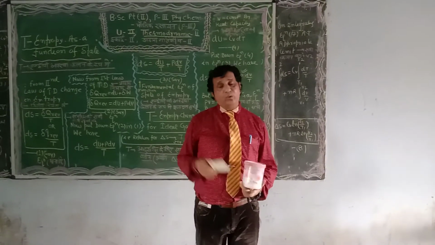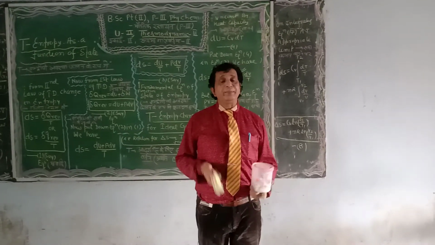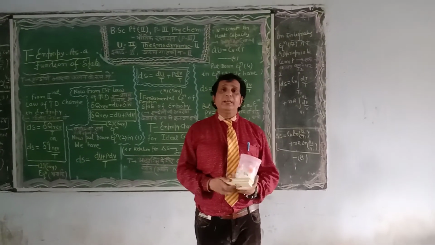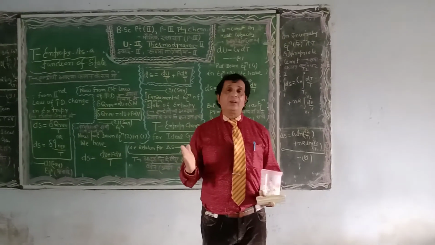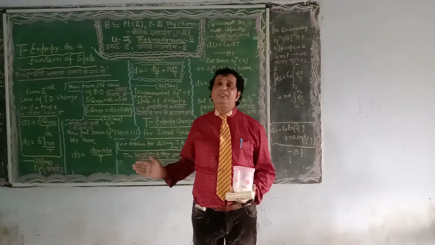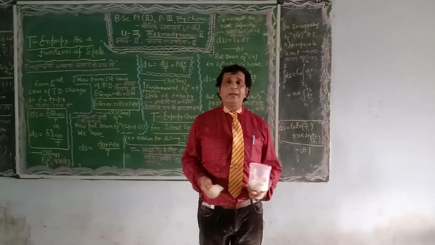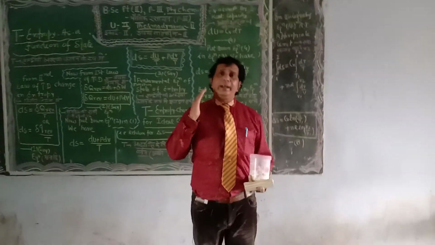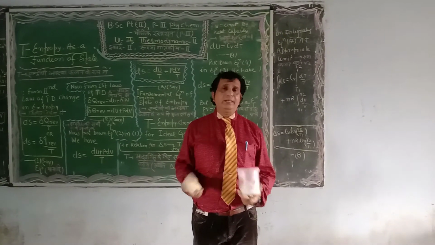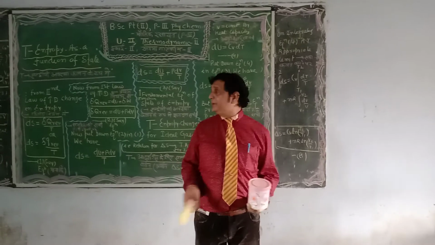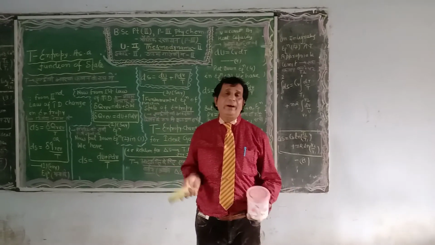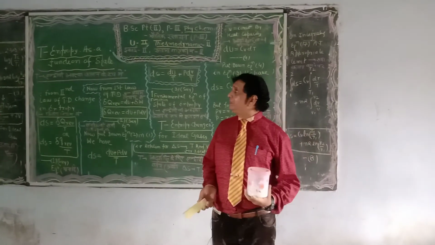Once again, dear student, according to our title, I have mentioned on the blackboard here, entropy as a function of state. Entropy as a function of state is nothing but the combined form of the first law of thermodynamics, and it is a very special, important equation, which is beneficial to solve many kinds of thermodynamic state variable quantities, to define them in terms of Gibbs free energy and Helmholtz free energy. I mean to say it is a joint form. This combined, joint form is known as entropy as a function of state.